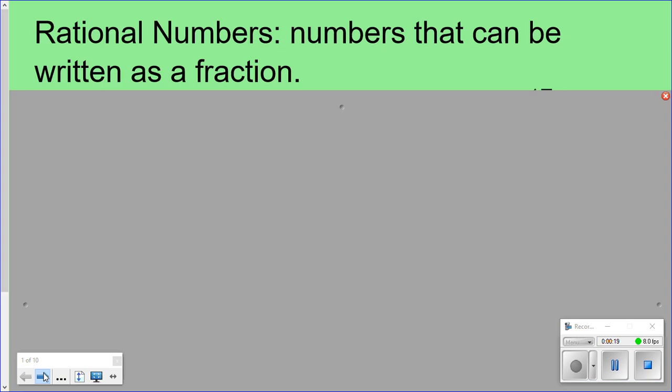First thing, we got to talk about what a rational number is. And I know for a fact this is a test question. It's going to say, what is a rational number? A rational number is a number that can be turned into a fraction.